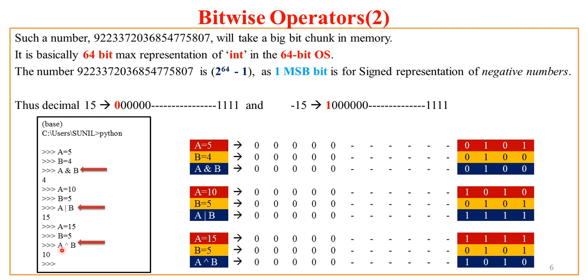So similar representation I have for XOR. So I have A equal to 15, B equal to 5. So this is the scenario. But you know, in case of XOR, if bits are dissimilar, then only it is 1, otherwise it is 0. So 1 0 1 0 is the bit pattern for integer 10, decimal 10.